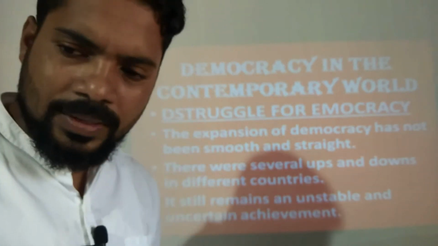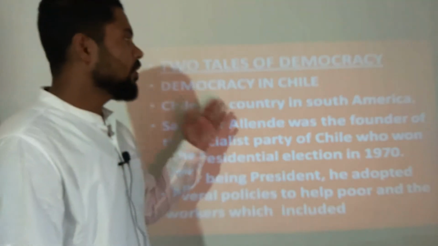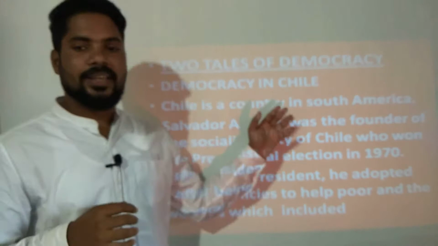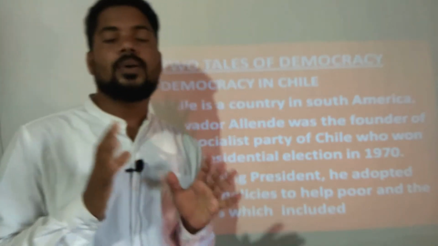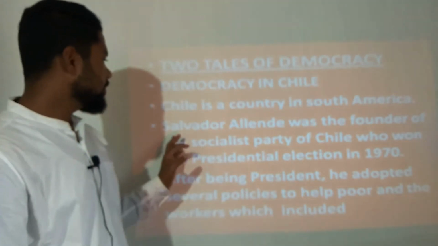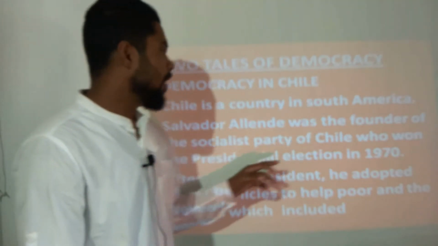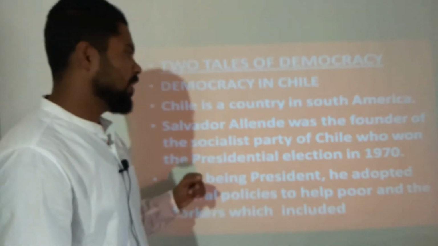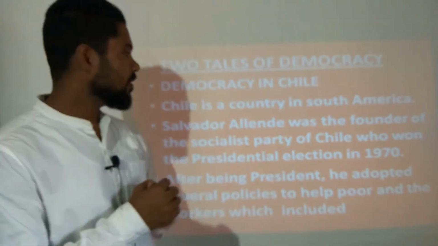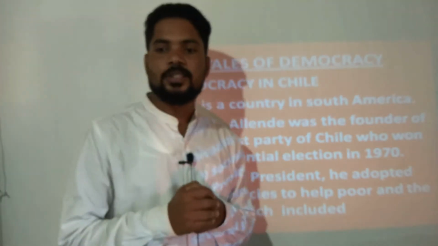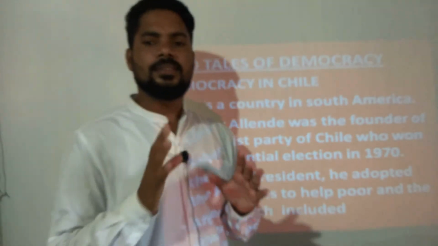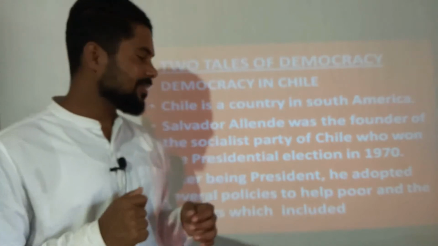Now see the first thing, the two tales of democracy. So how did democracy start? Democracy in Chile. Chile is a country in South America, and Salvador Allende was the founder of the Socialist Party of Chile, who won the presidential election in 1970. Now, after being president, what did he do?